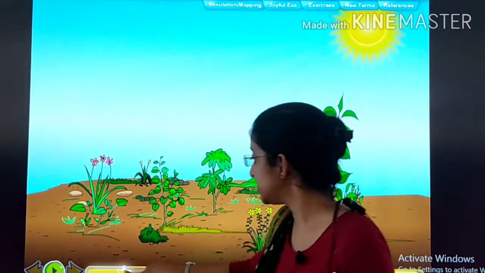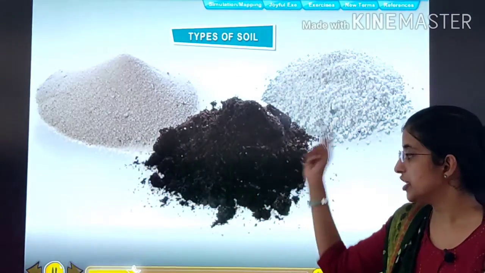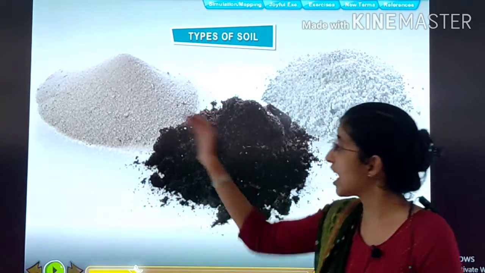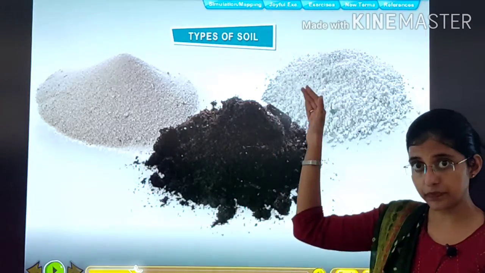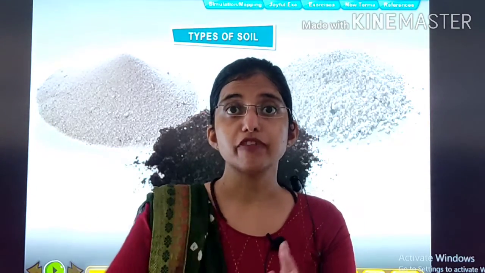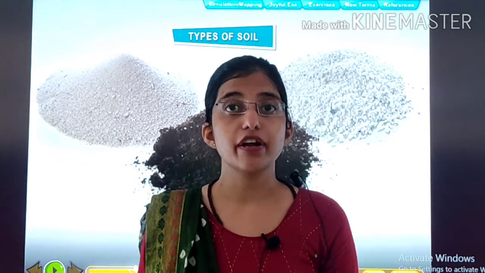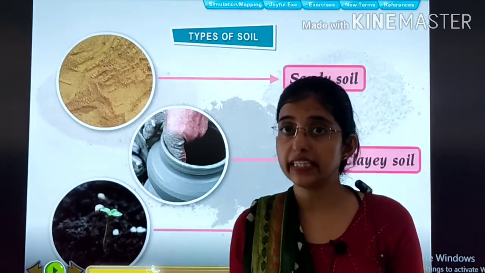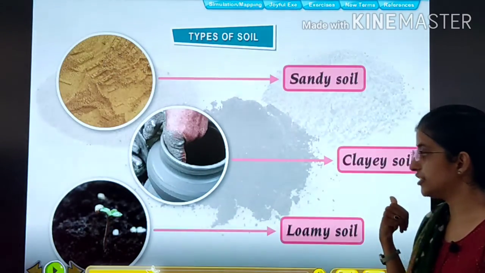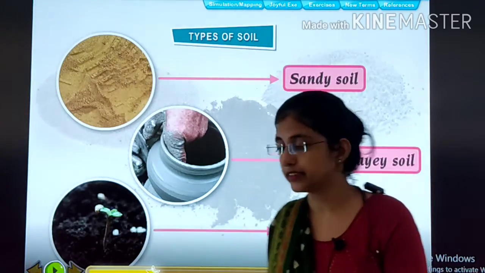Now children, we will be studying types of soil. As you can see, there are mainly 3 types of soil, and they are different in their texture, different in their color, different in their constituents, and it depends on from which rock these soils are formed. Now we will be studying them one by one. Mainly there are 3 types of soil: sandy soil, clay soil and loamy soil. Okay? Now we will study their properties.